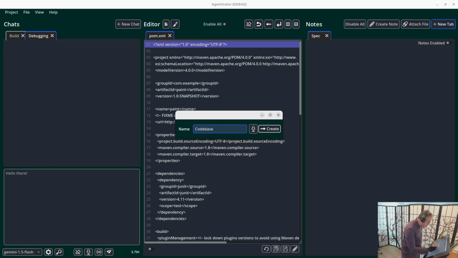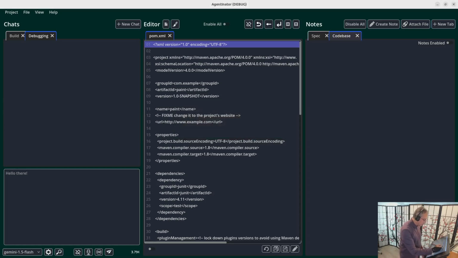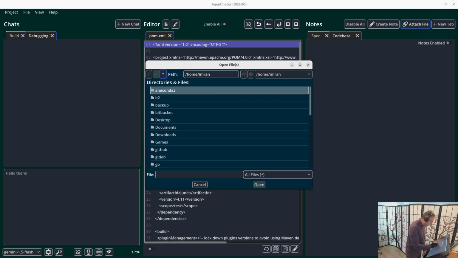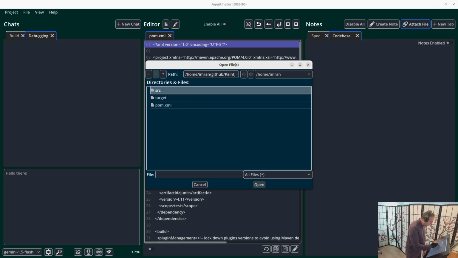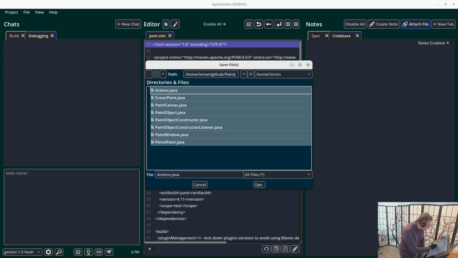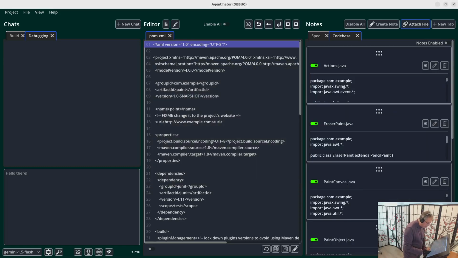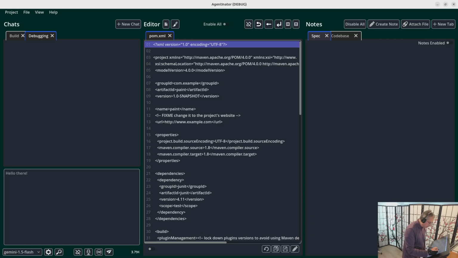This particular project is small enough I can load the entire code base in one turn, so I'm going to do that. If it was bigger, I may do things differently. I may ask it to memorize or do some other prompt tricks to get it to actually understand what it wants to do. But this is small enough. Notice these are all now green and they're glyphs, so this is going to be given the next turn. But I'm still organizing my own thoughts right now. I'm not ready to work with the AI.